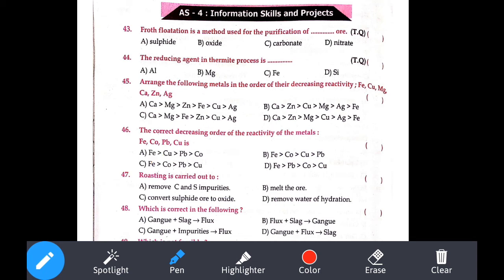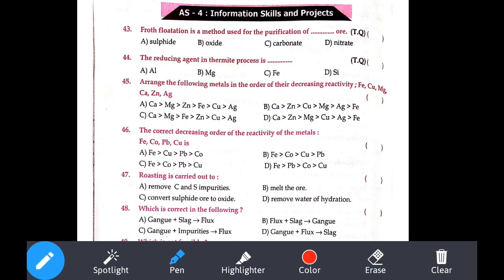Roasting is carried out to... remove C and S as impurity? Wrong. Roasting converts metal sulfide ore to oxide, and also removes water of hydration. That is also an important topic. Removing water of hydration is the answer.